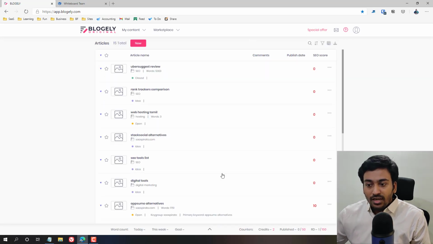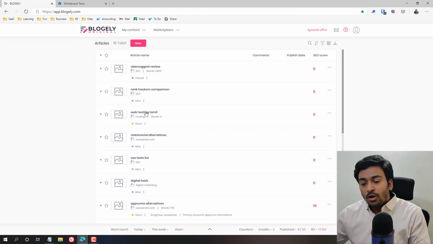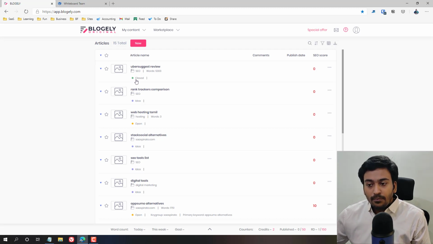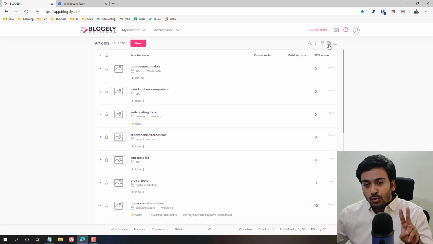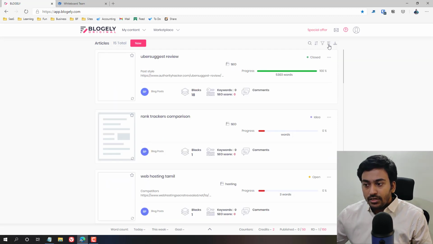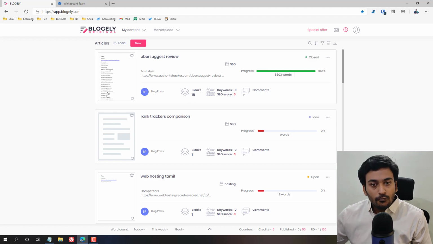This is what you are seeing, the dashboard. What you are seeing is all the different article projects which I am working on or have already finished. We can see the differences. For example, this shows closed. We can switch the layout. Currently they provide two different layouts. If you click here, you will get a bigger sense of the layout with the preview of what's inside it and the style. It shows the number of blocks.